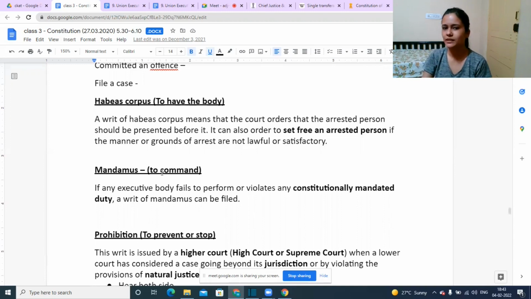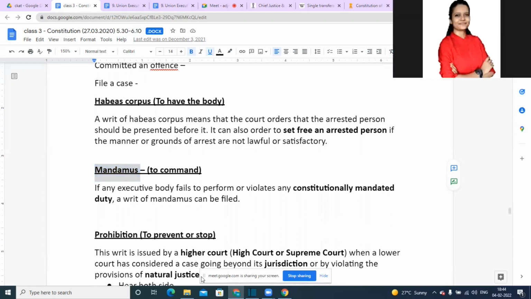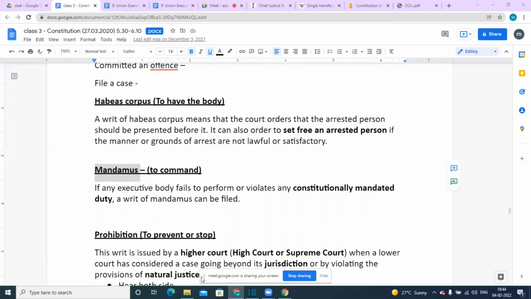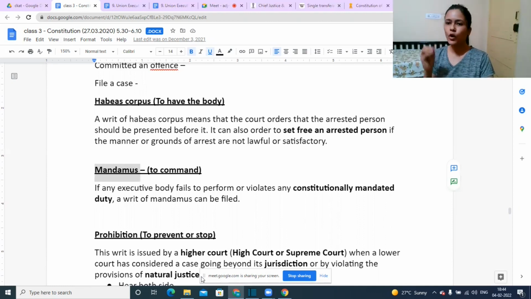The second one is mandamus, which means to command. Now this writ is very important because India is a welfare country, right? The government tries to bring a lot of welfare schemes and a lot of provisions. Because India is a welfare state and there are a lot of government schemes, who will ultimately implement them?